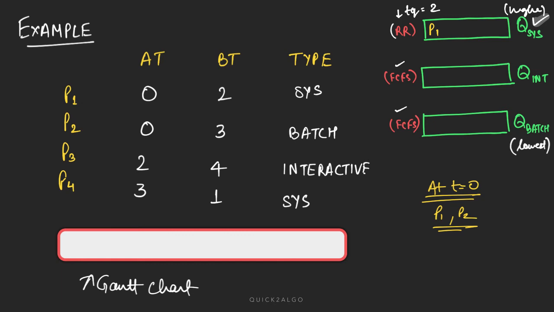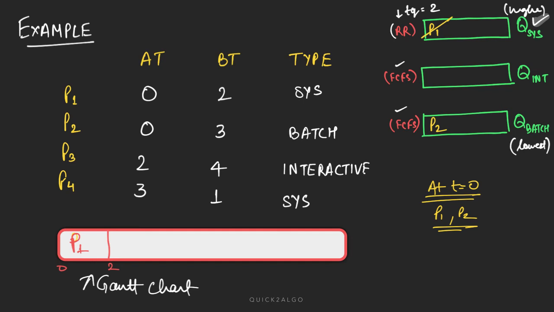P2 has come, but it is a batch type process, so it will go in the batch queue. Now we will first execute the highest priority queue. So P1 will be popped from the system queue and come here. P1 will be scheduled with a time quanta of 2, so it will run for 2 units of time.